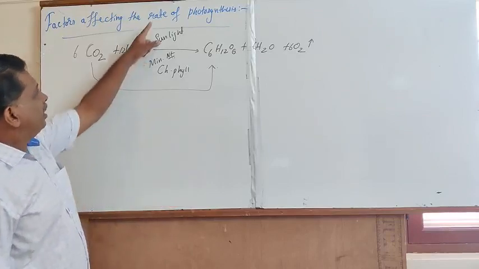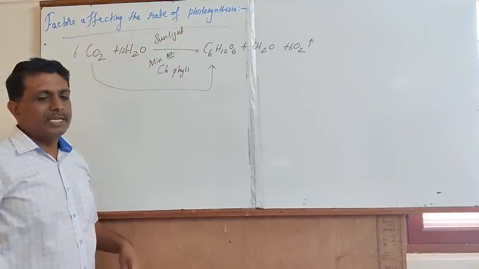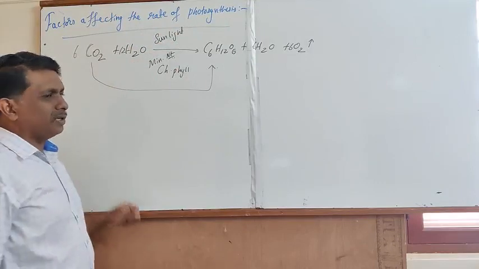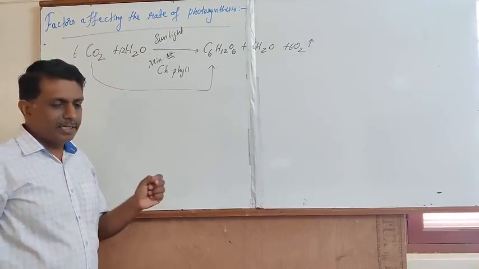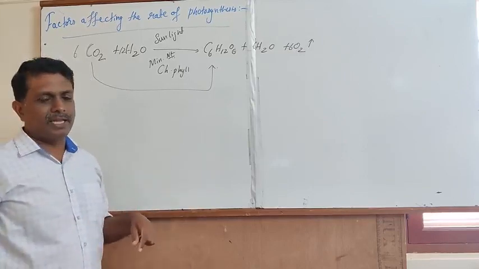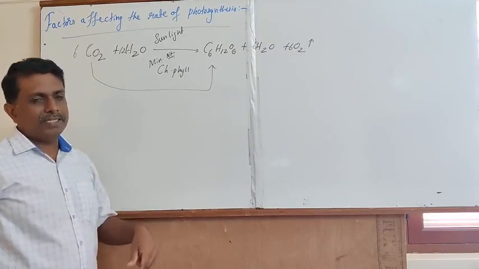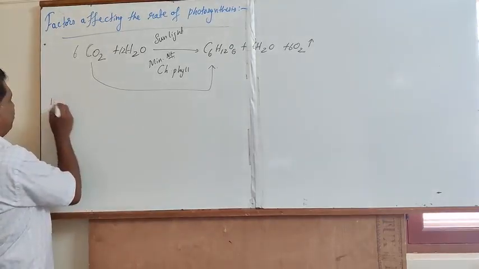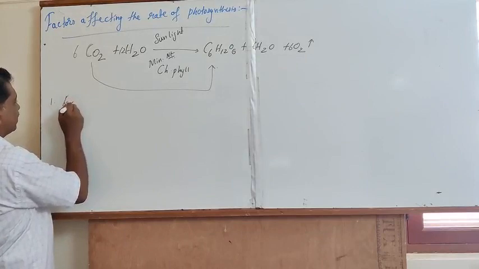In order to determine the rate of photosynthesis, several factors will play a very important role. Some of the important factors that determine the rate of photosynthesis are namely the internal factors and the external factors.